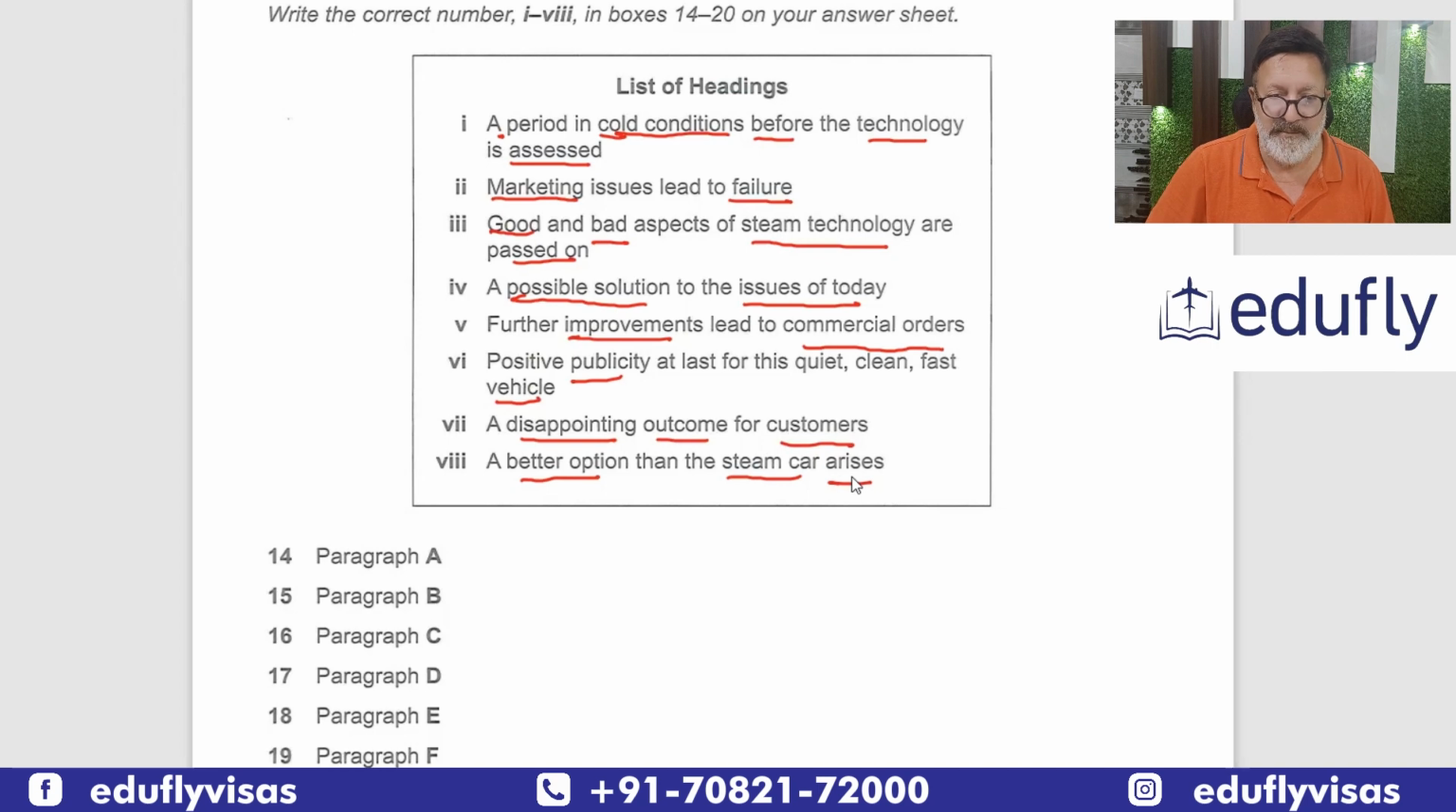Now, good and bad aspects of steam technology are passed on. Of course, they are saying it had problems and it had some good things also. So this is gelling, and it was steam technology from railways, and passed on means passed on to cars. So this could be the answer. Okay, so what we do is, in here we write down 3.